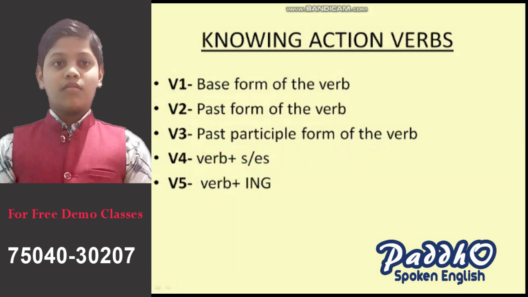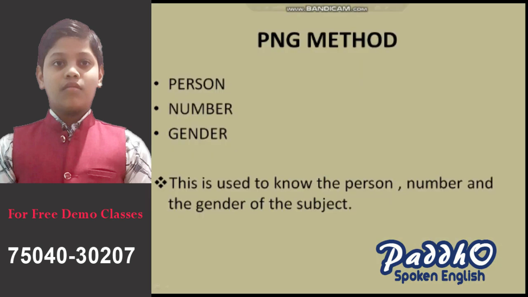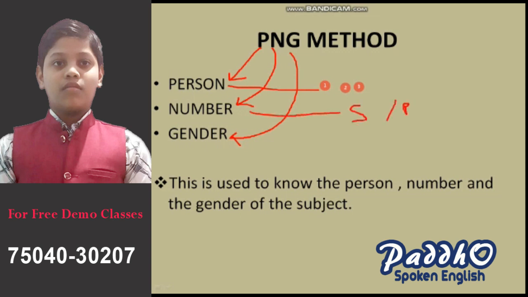Now we will go to the next slide. That is the PNG method, and it is the most important part of today's video. P stands for person, N stands for number, and G stands for gender. So what are the person? We know there are three persons: first person, second person, third person. And also what are the number? If we go to the number, then there are singular and plural. Singular means there is only one, plural means more than one. So gender, there are four kinds of gender, we will read in the further slide.